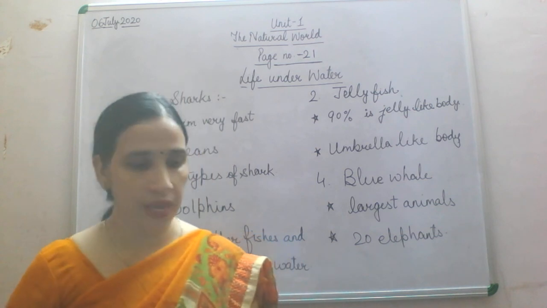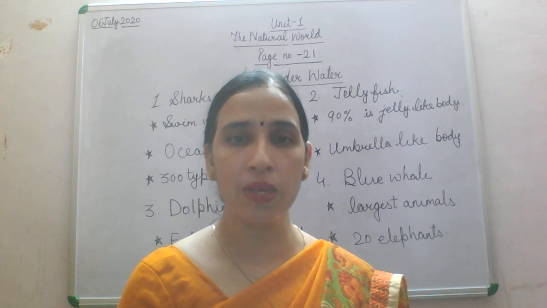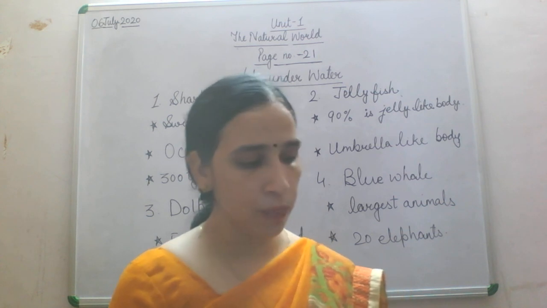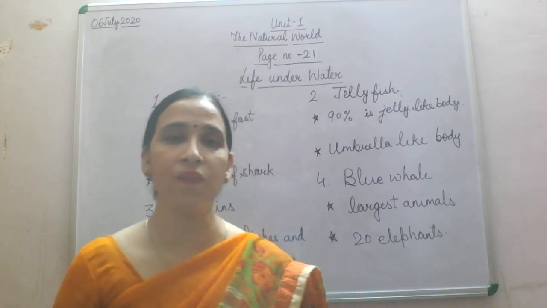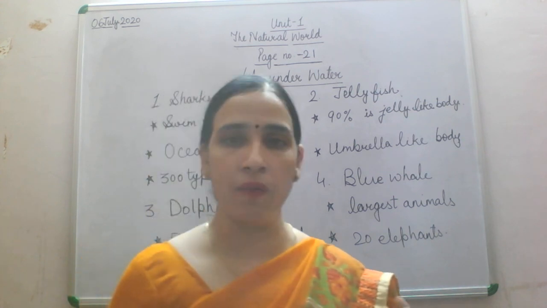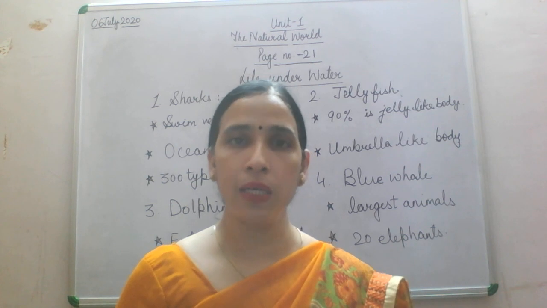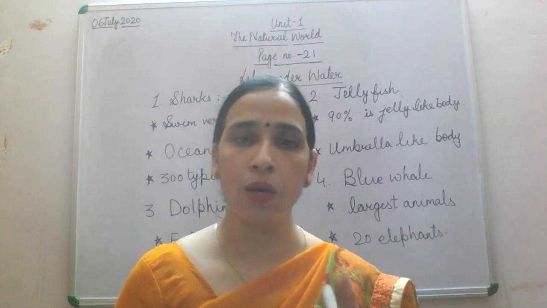So with this we have done 2 pages today. Page number 18, that is fruits and vegetables, and page number 21, that is life underwater. You will complete these 2 pages, then we will come to our next page tomorrow under unit 1, that is the natural world.